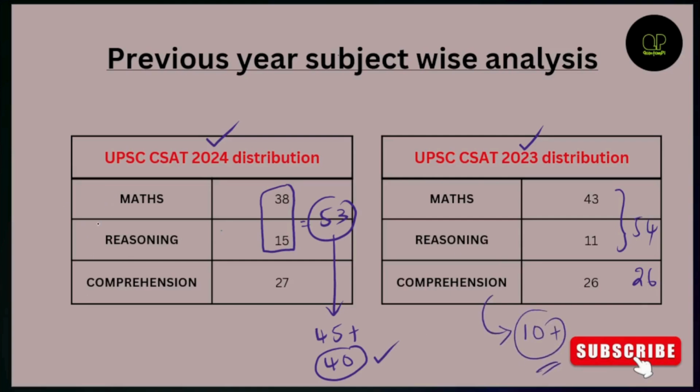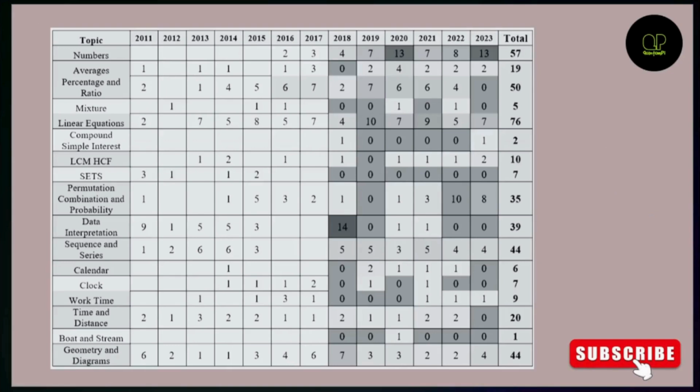Let us see the topic-wise distribution throughout the last 10 years. This is your 2023, 2022. Pause the video and have a glance at these so that you will have a clear picture of what topics to cover first, and what topics to give less importance. From the numbers itself, more than 15 to 20 questions come each year. When I say numbers, it's not just 13 questions; numbers also include HCF and LCM. Number system also includes other things.